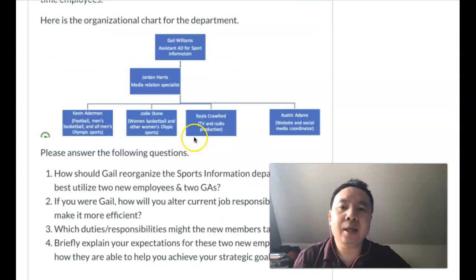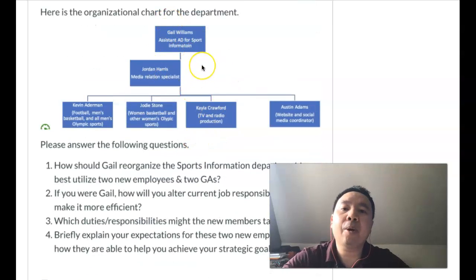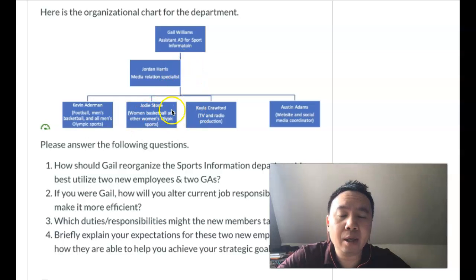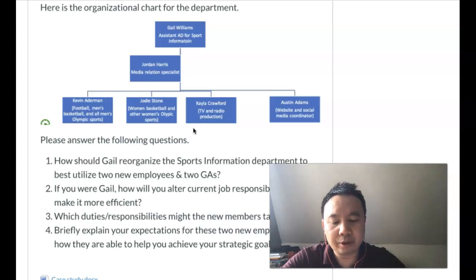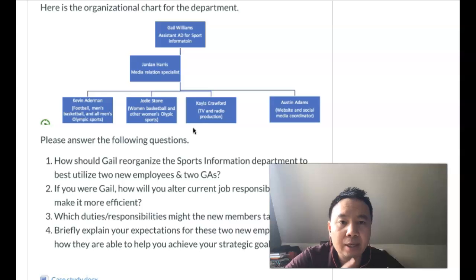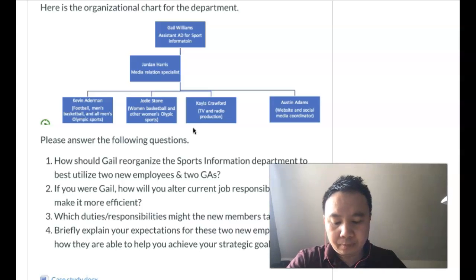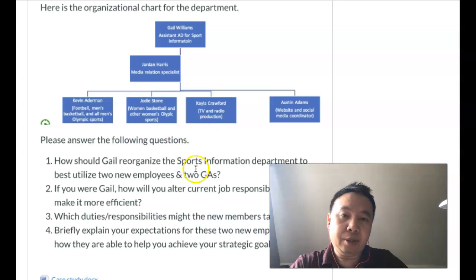So basically, when we look at Gail Williams' department, currently 5 people work under him, right? Jordan Harris is obviously very senior staff, so he reports to him directly. Cam Adamman, Jody, Kayla, and Austin report to Jordan, and Jordan reports to Gail. So this is what the organization structure looks like. Some students did mention that this organizational structure is too flat, so they would like to make the departmental structure a little bit taller.